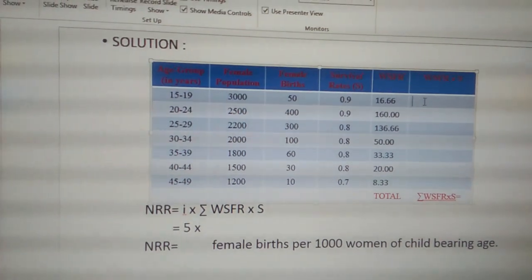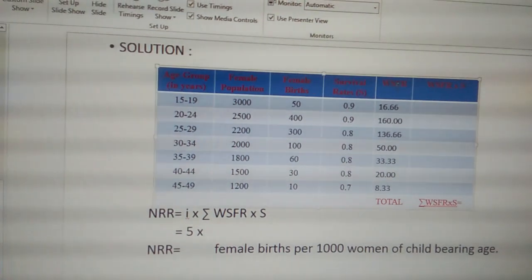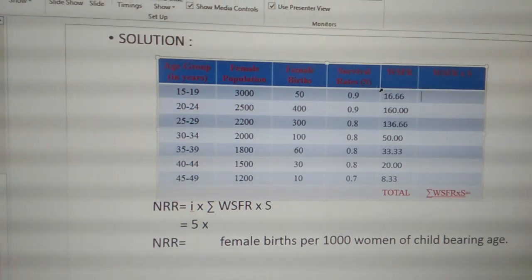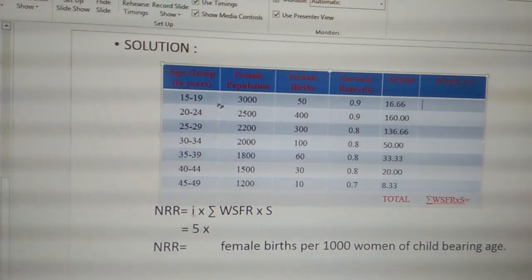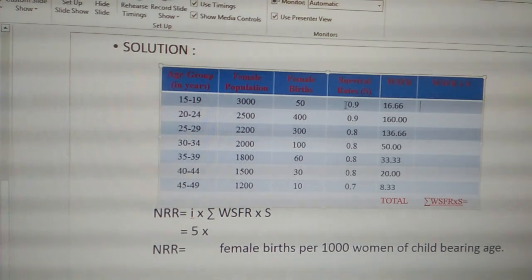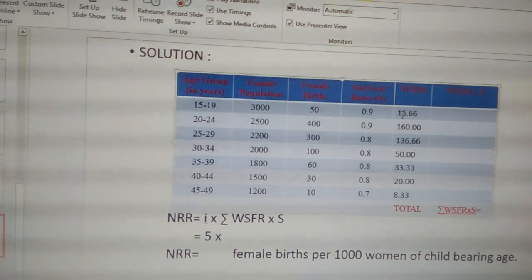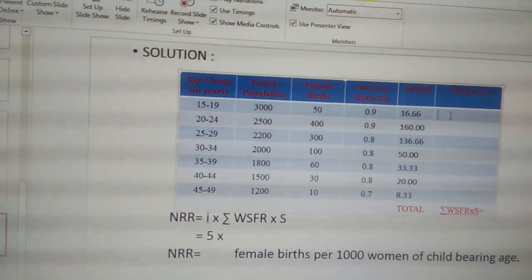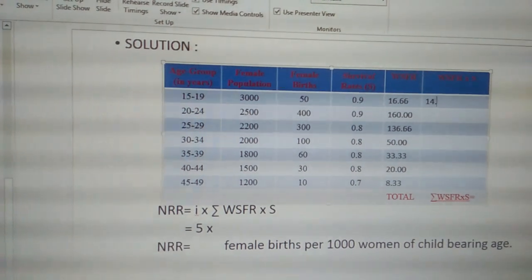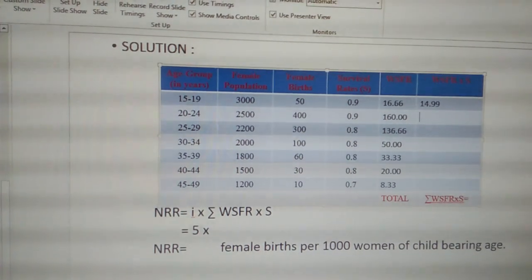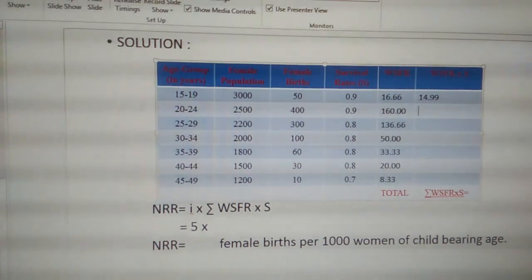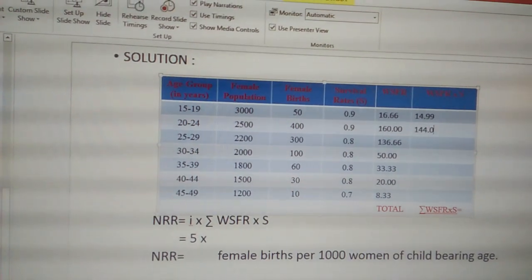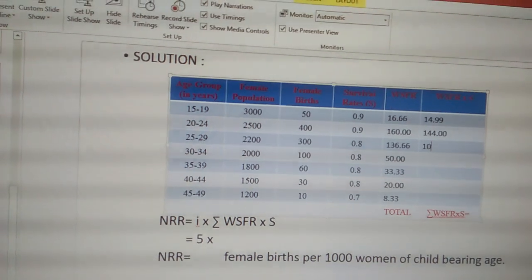And the next column is WSFR into S. We need to multiply this obtained WSFR with the given survival rates. For the first age group 15 to 19, we need to multiply these two columns. That is, 16.66 into 0.9 gives you 14.99, and the next, 160.00 into 0.9 gives you 144.00.